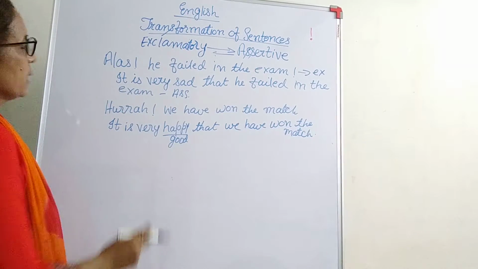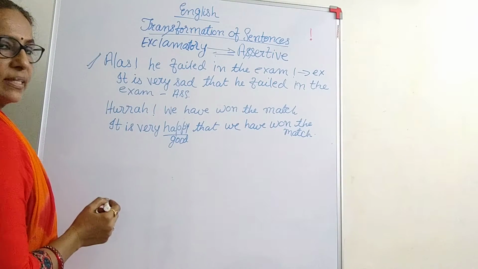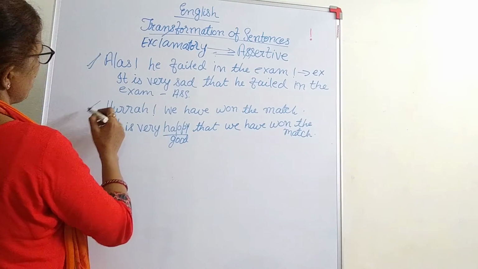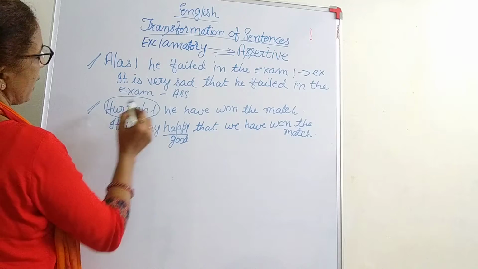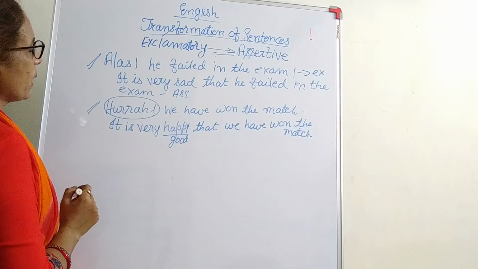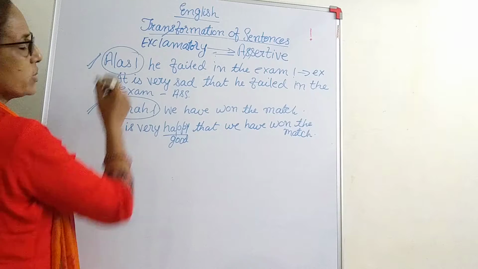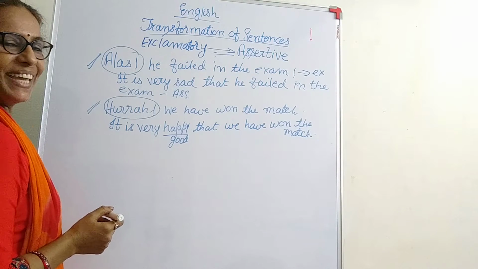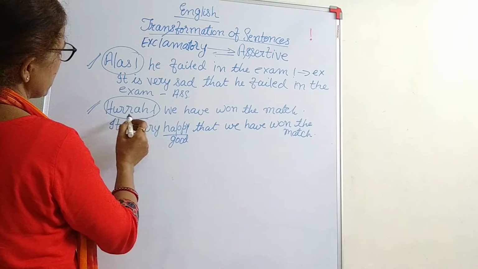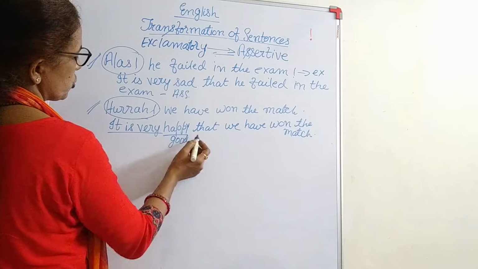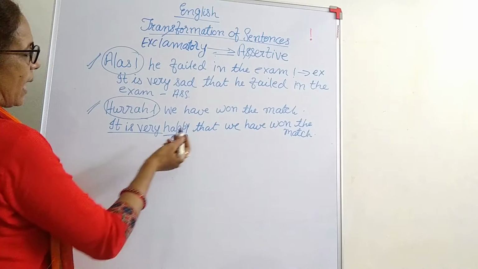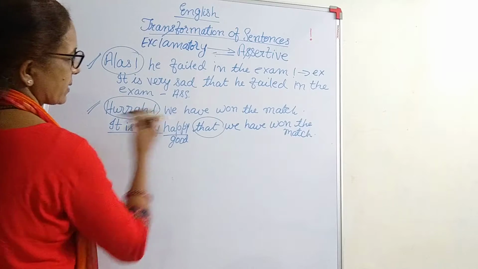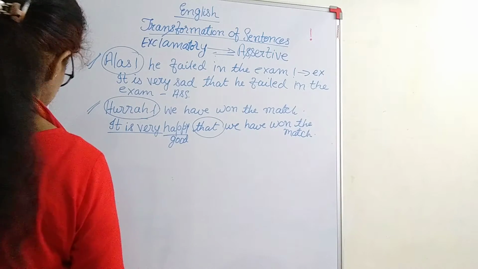Okay, can you get me? This is a sad incident, so exclamation, and here it is what? This is a happy one. Seeing this word you can make out whether it is a happy one or a sad one. Alas, then don't say, wow, we have lost the match. Okay, so see the incident. So what is it? It is very happy, it is joyful, it is very good. Okay, and then the clause. What is the clause? We have won the match. That clause has to be there.